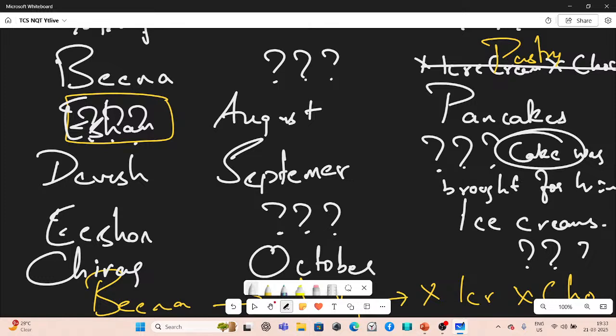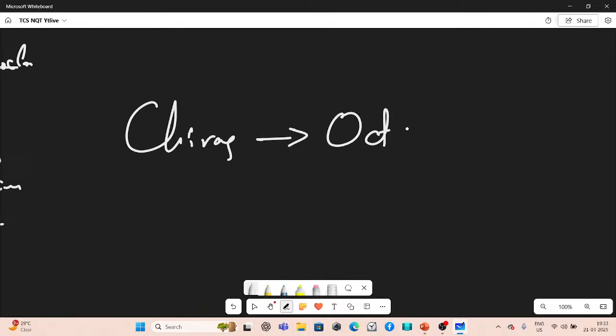Ishan likes pancakes, and Devesh likes cake. So the only options left are chocolate or ice cream. Ishan already has ice cream, so Chirag must be the one who likes chocolates. I know that's a lot confusing for you. Chirag must be the person born in October who likes chocolates.